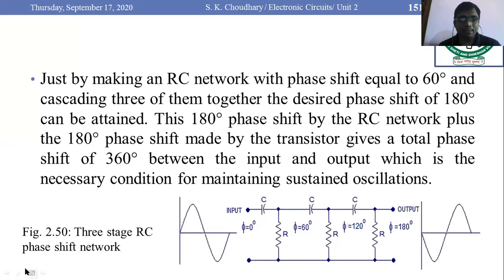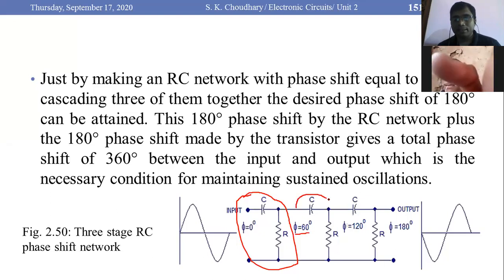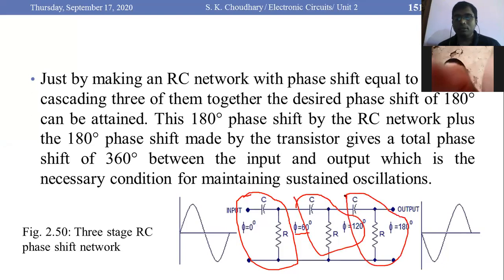Here you can see in this particular diagram, this is one of the RC networks, the first one from the input side, starting from 0 degree, and it generates a 60 degree phase shift. Then the second stage again 60 degrees means 120, and the third stage again 60 degrees means a total of 180 degrees phase shift would be there.